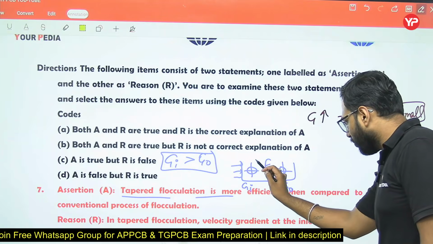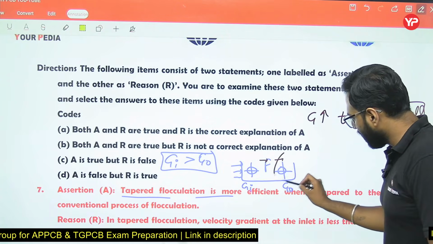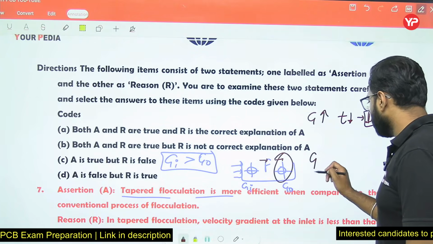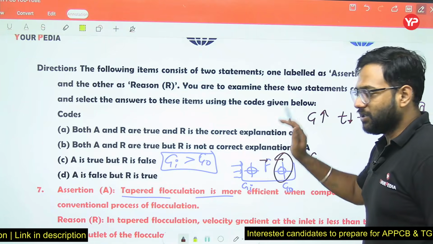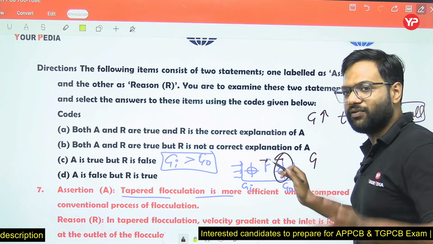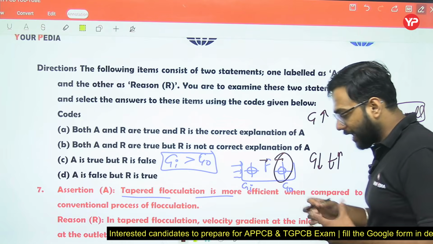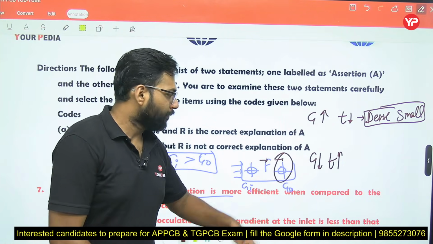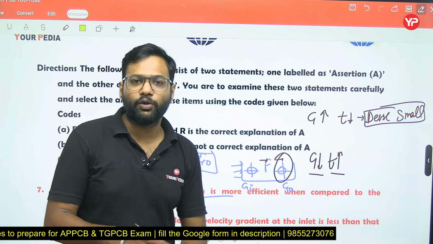But as the water moves throughout the length of the tank towards the outlet section, here you are supplying lesser power. At the entry G value is higher, but at the exit G value is lesser. So here G is less, so the time required by the particles for their agglomeration is high, the time of contact is more. As you move along the length of the tank, G value is reducing, but T value is increasing.